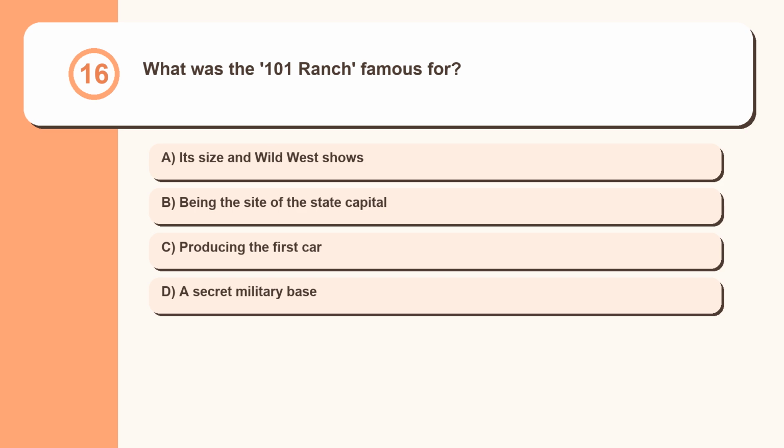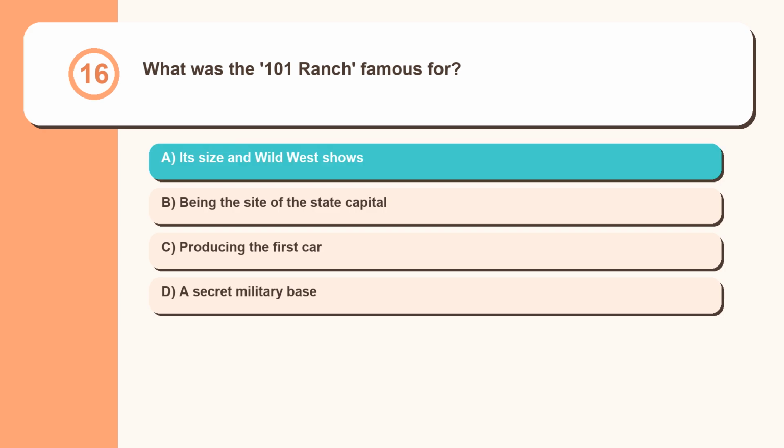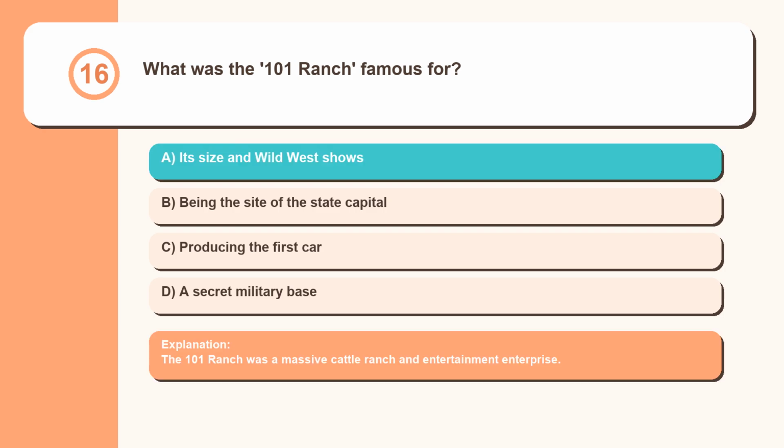Question 16. What was the 101 Ranch famous for? Its size and Wild West shows, being the site of the state capitol, producing the first car, a secret military base. The 101 Ranch was a massive cattle ranch and entertainment enterprise.